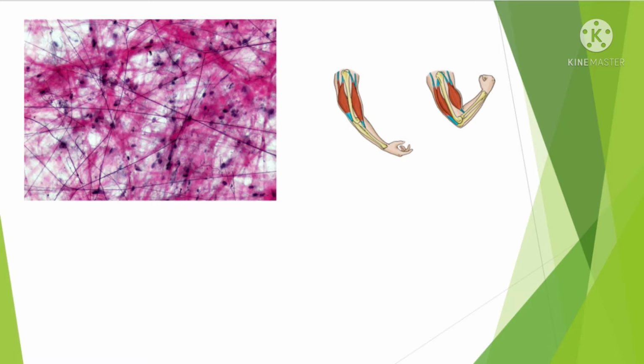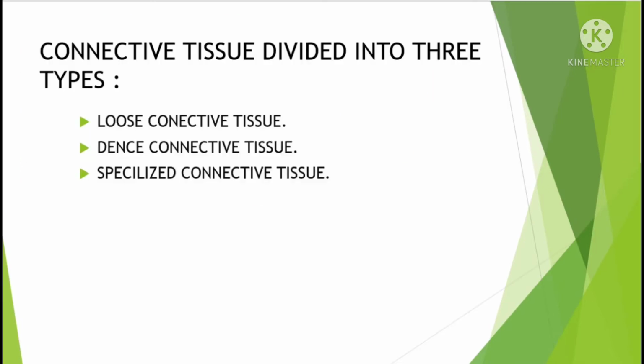This is the picture of connective tissue. What is meant by connective tissue, we discussed? They connect the organs and muscles. Because of this connective tissue, the inner organs are safely located in their places. What is the work of connective tissue? They transport material from one tissue to another tissue. Connective tissue is divided into three types, ma: loose connective tissue, dense connective tissue, specialized connective tissue.